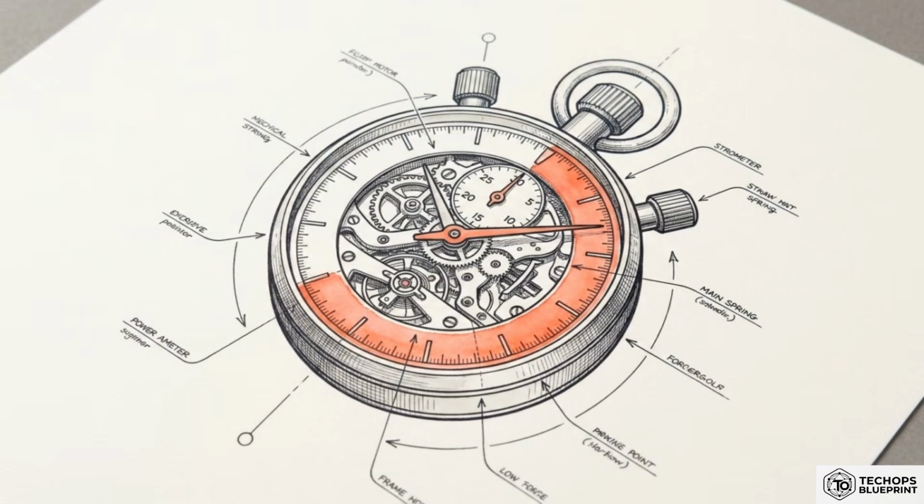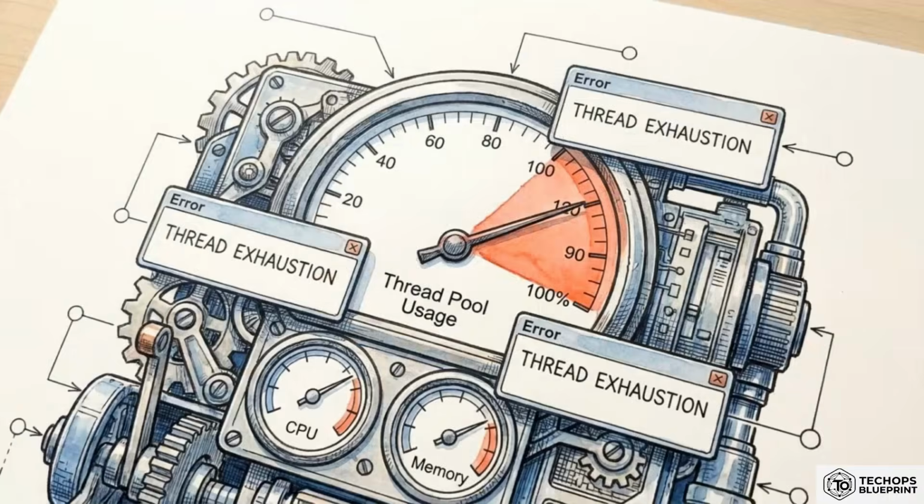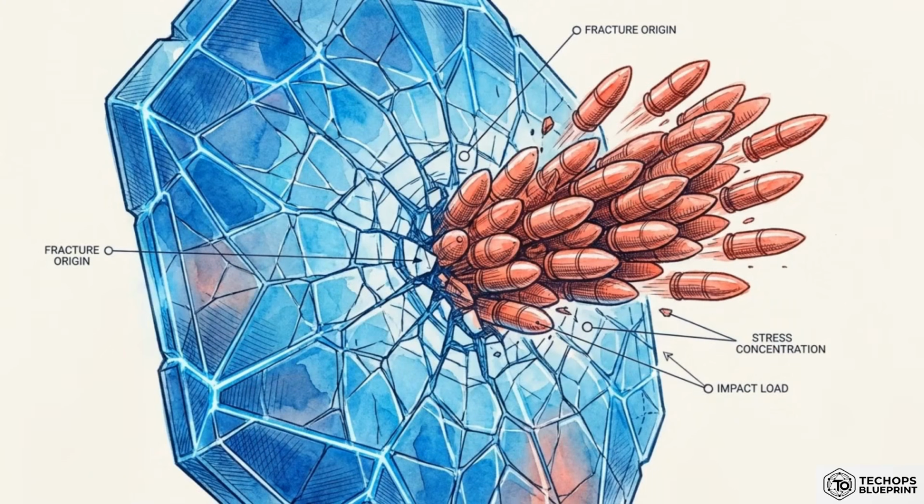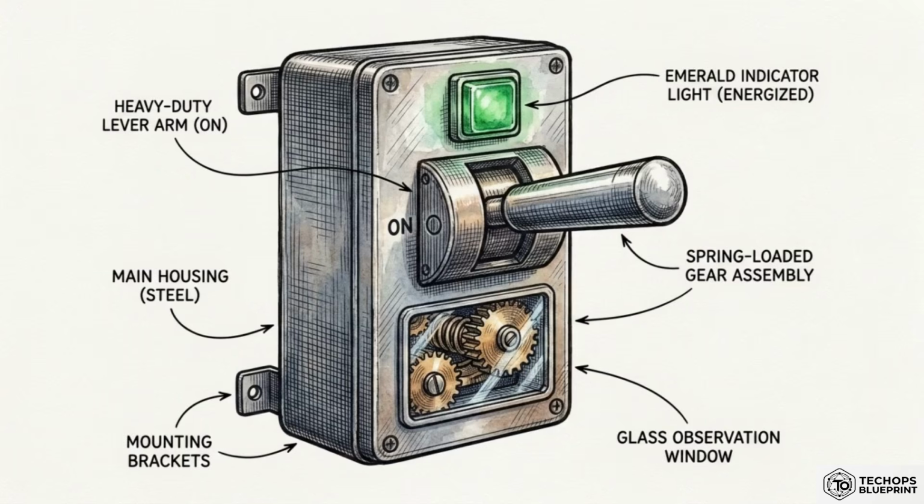The first line of defense is a strict time limit. Traditional 5-second timeouts are fatal under high concurrency because 5 seconds is more than enough time to exhaust a thread pool. Enforcing an aggressive hard timeout, like 2.0 seconds, salvages those threads before the OS runs out of resources. But timeouts alone don't solve widespread degradation. When widespread downstream failure is detected, the ultimate defense mechanism takes over: the circuit breaker state machine.